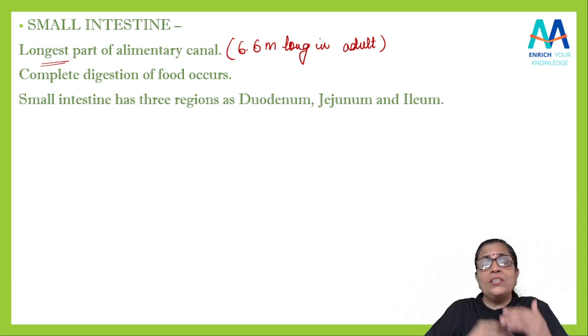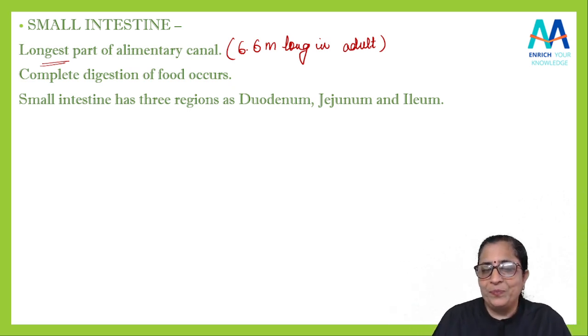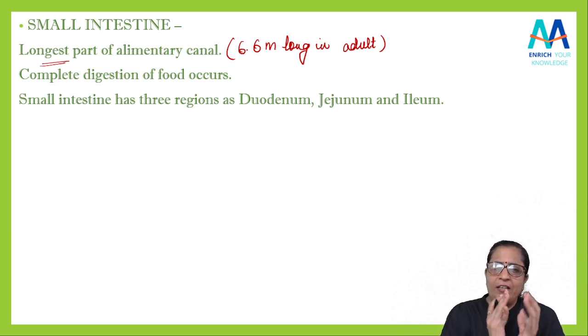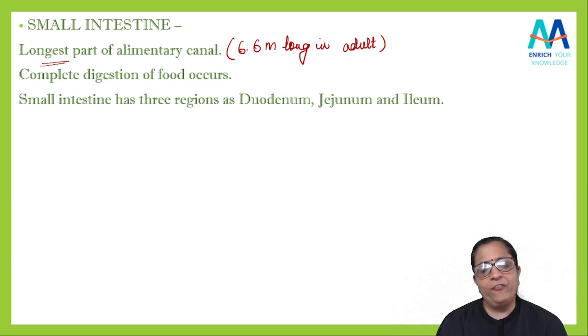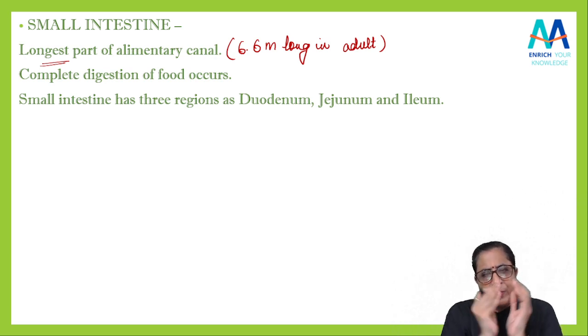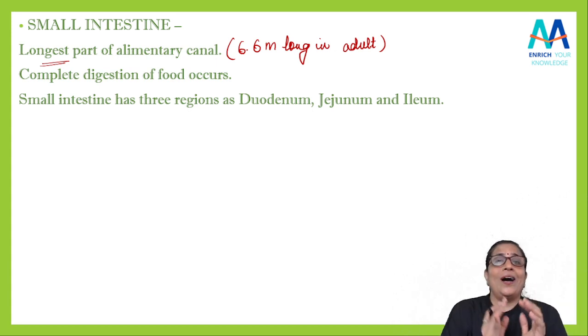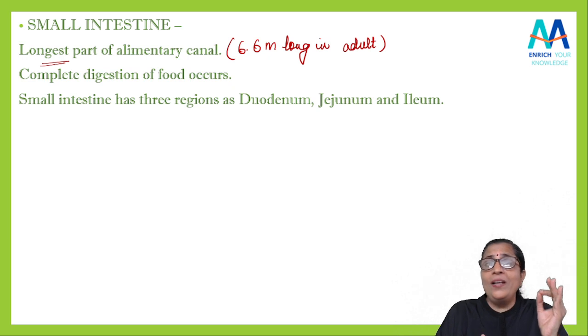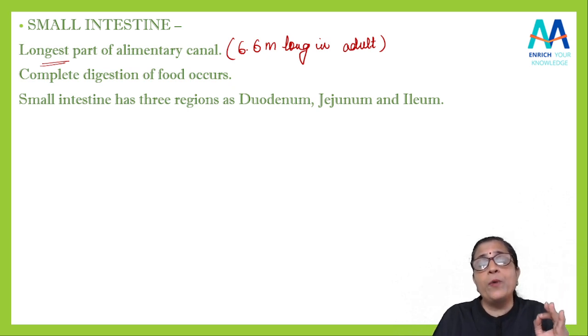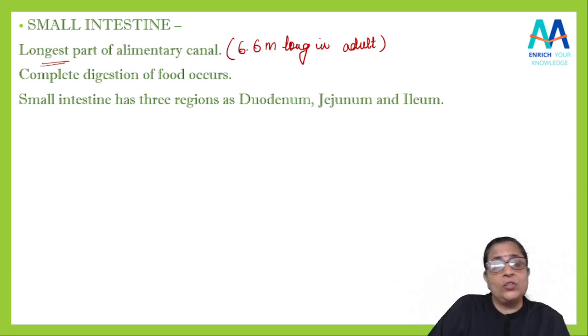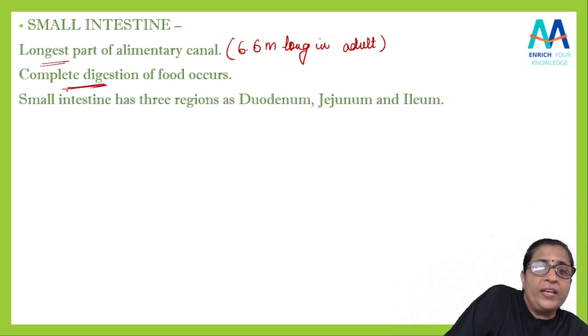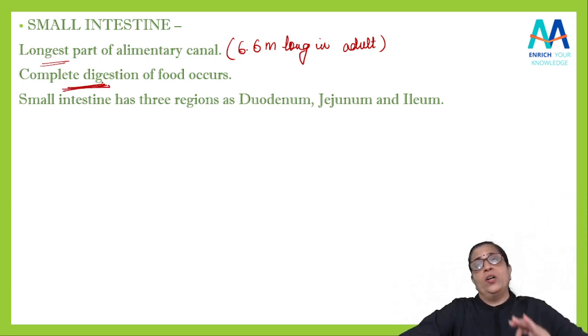क्यों? Because it is highly coiled. Yes, it is very coiled. It is because of that extensive coiling there, it fits into the compact space. छोटी सी जगह में इतना 6.6 मीटर लॉन्ग ट्यूब आ जाता है क्योंकि वो बहुत ज्यादा कॉइल फॉर्म में रहता है. स्मॉल इंटेस्टाइन में खाने का कंप्लीट डाइजेशन होता है. So the complete digestion of food takes place and it occurs in small intestine.